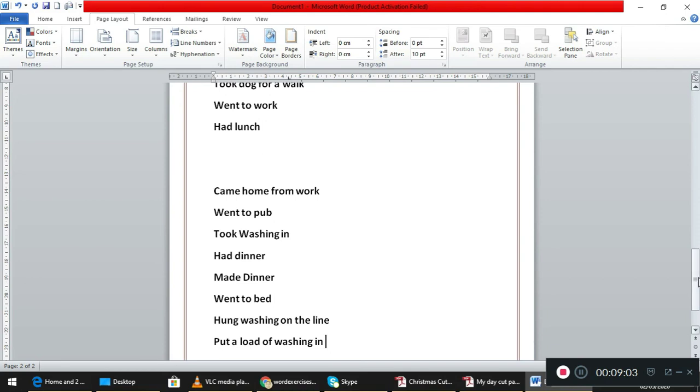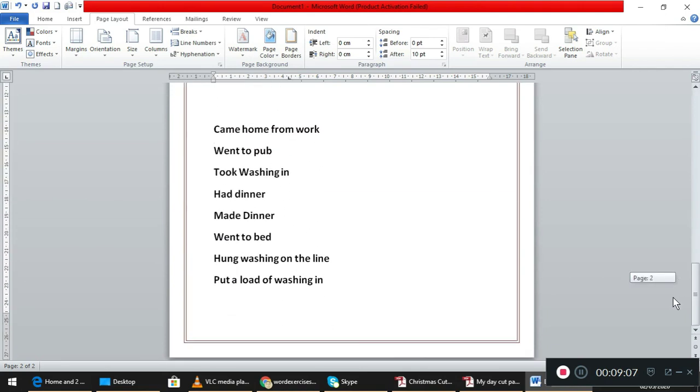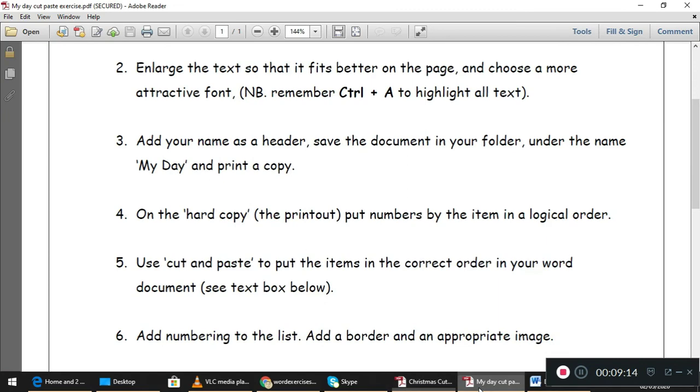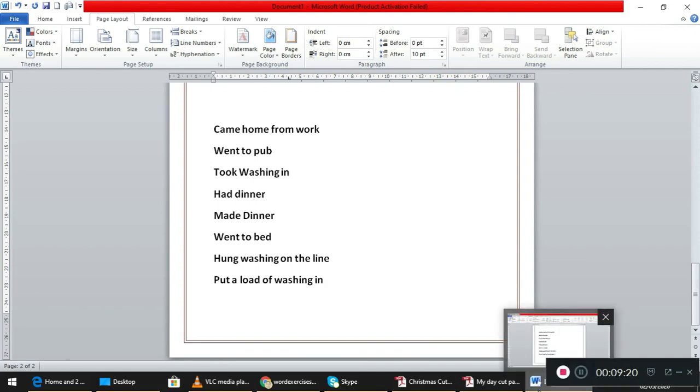Okay, you see that? Save your work, send me as an attachment to my email ID. You have to send me two tasks. One is on Christmas Day and the other is on my day. Cut and paste in the right order. Students, I believe you all, and please apply cut and paste and do the activities and send it to my email address.